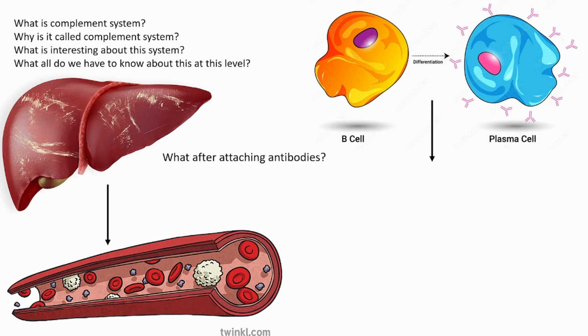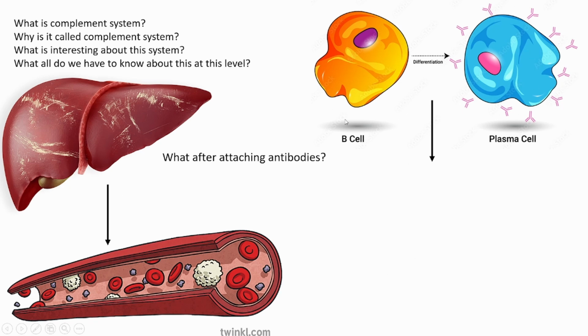There are around 20 proteins which come under the complement system. Where are all these present? They are present in the blood vessels, that means in the blood. Where are they coming from? Are they coming from heaven, hell, or from trees? No, they are coming from the liver. The liver is constantly making them and releasing them in the bloodstream. So what is the connection between these antibodies and complement system? That we will know in this lecture.